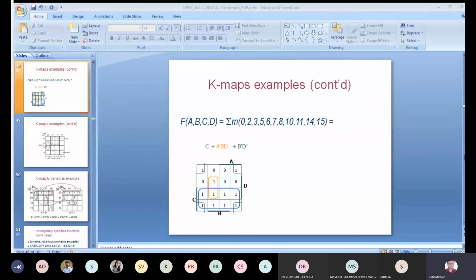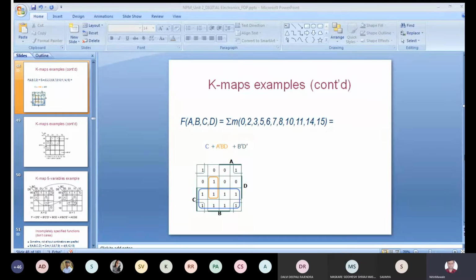So you should start with the maximum grouping first. If you are solving a 2 variable K-map, try for pair first, then essential prime. If you are solving a 3 variable K-map, try for quad first, then pair, then essential prime. These 3 possibilities are there. And in the case of a 4 variable K-map, octet, quad, pair, and essential prime. 4 possibilities may be there depending on the example. But always keep in mind, you have to go for optimum grouping, meaning with a minimum number of groups, all cells should be covered at least once. A cell may be grouped more than once.